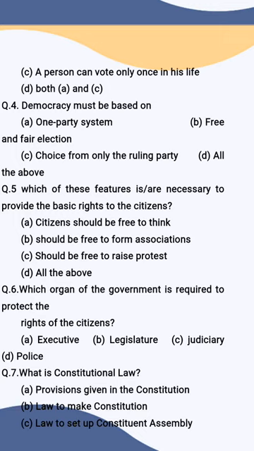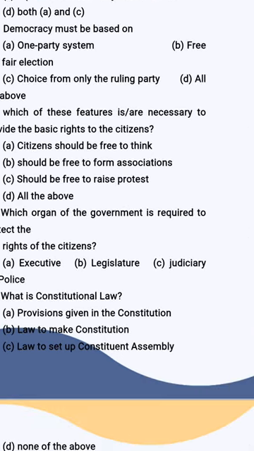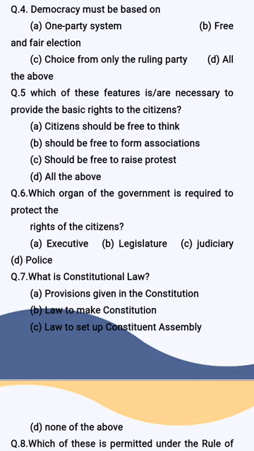Question number 5. Which of these features are necessary to provide basic rights to the citizen? Citizen should be free to talk. Citizen should be free to form association. Citizen should be free to raise protest. All the above. So correct option is D, all the above. Then question number 6. Which organ of the government is required to protect the rights of citizens?